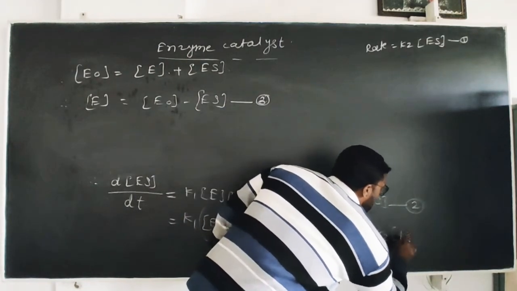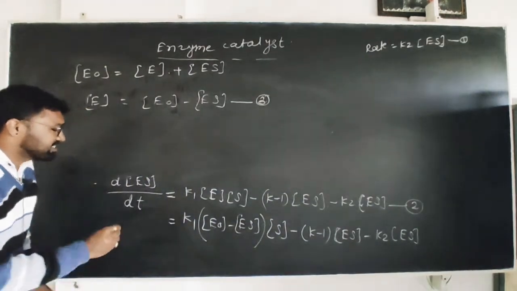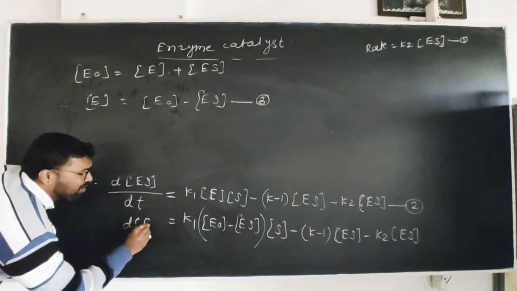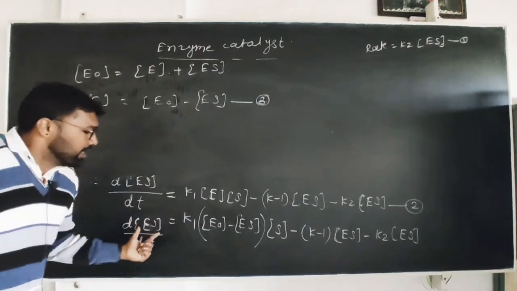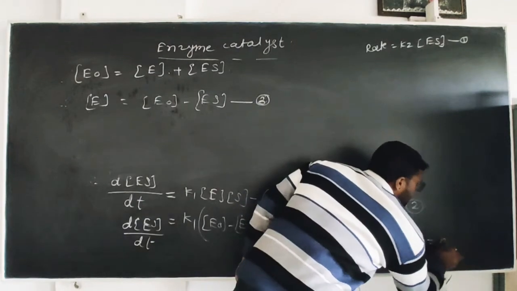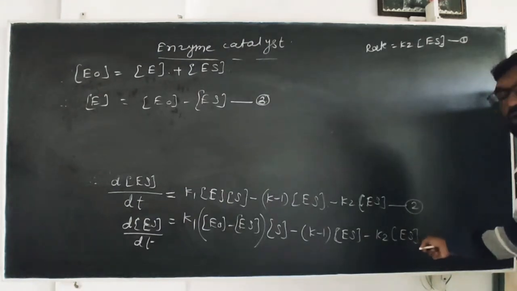According to the steady state approximation, the net rate of formation of intermediate is always equal to 0. Therefore, this equation is equal to 0.